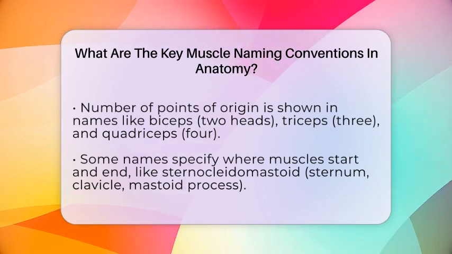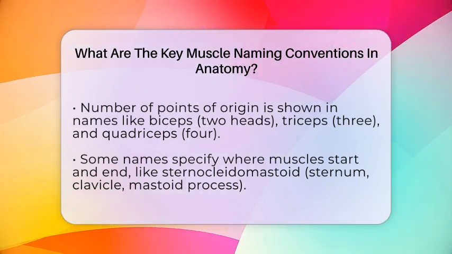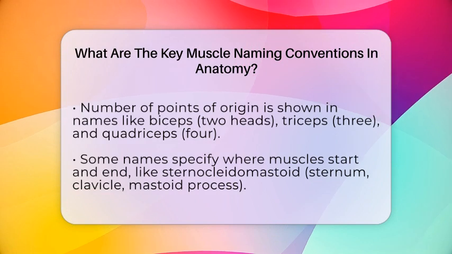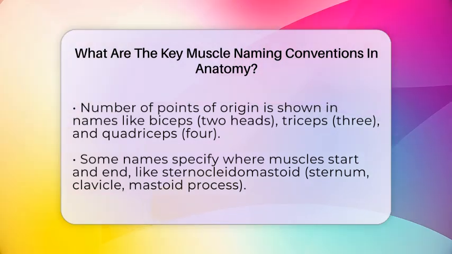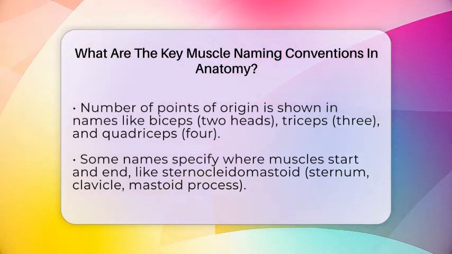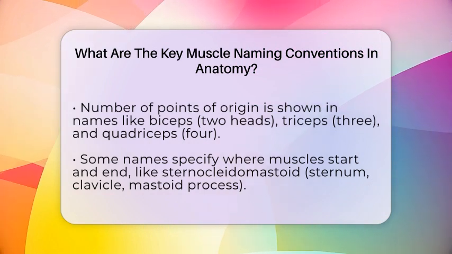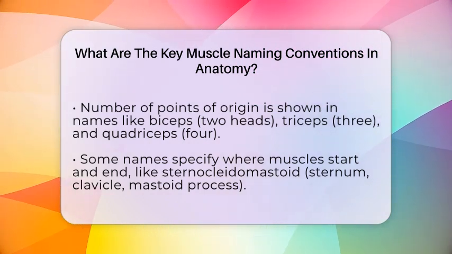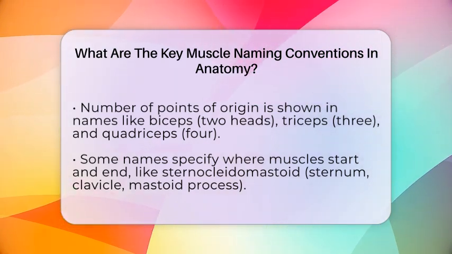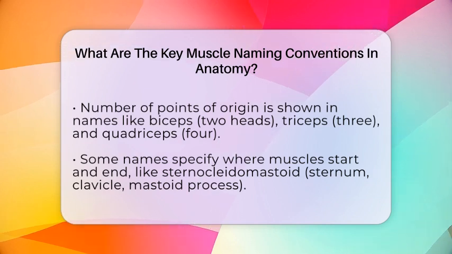Direction of muscle fibers is also important. Names like rectus mean straight fibers, oblique means angled, and transversus indicates fibers running horizontally. For example, the rectus abdominis runs straight down your abdomen, helping you bend forward.